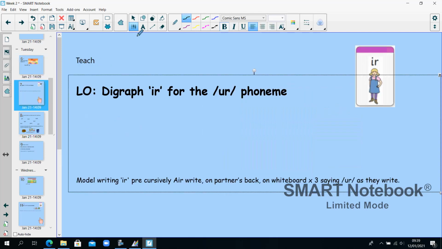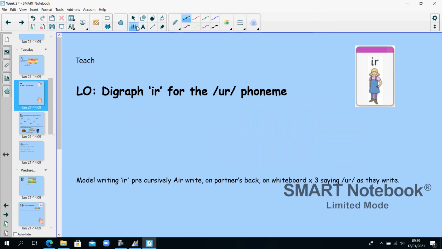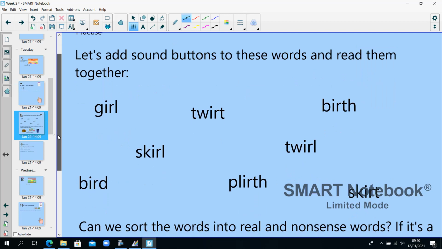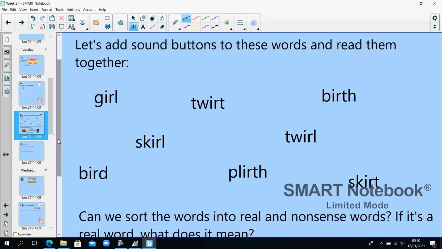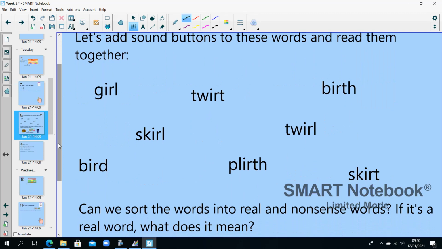Our digraph today is the digraph IR for the phoneme, as in girl. I, R. I want you to practice writing it in the air and then on your whiteboard or paper. I, R. Let's add sound buttons to these words and read them. So pause here whilst you write them down and add in your sound buttons.